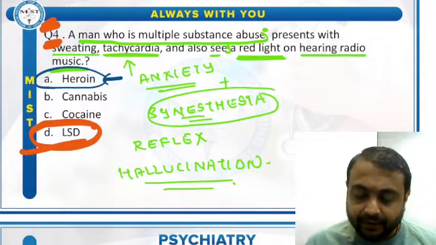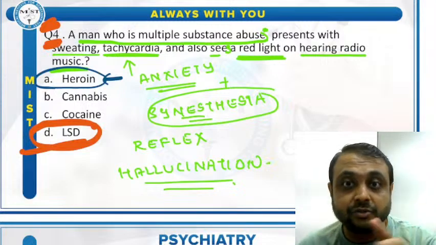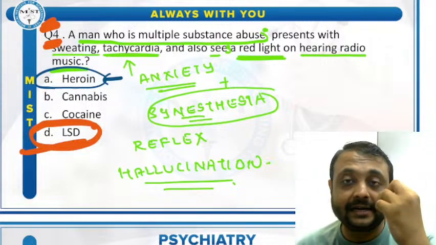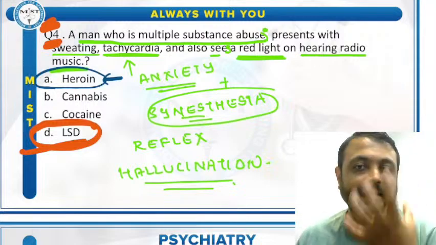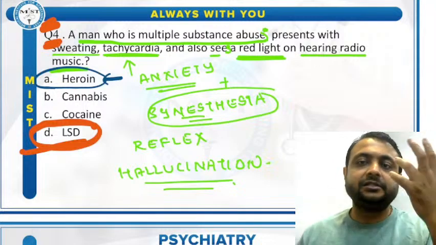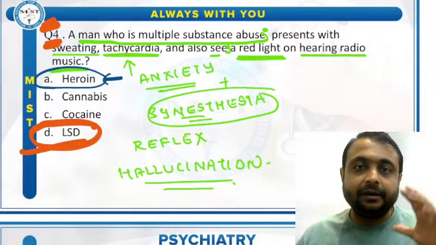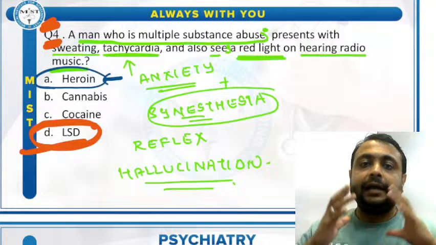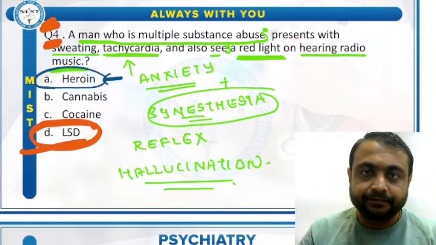Cannabis: in cannabis there is redness of eyes, not red lights. There is redness of eyes, increased appetite, increased thirst, and the person develops acute confusion. Clear?